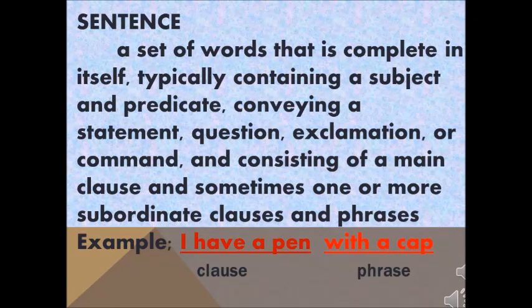Sentence. What is a sentence? A group of words which gives you a complete meaning is called a sentence. In a sentence there will be a subject, verb, adjective, adverb, etc. And we all know there are 4 types of sentence: statement, interrogative, exclamatory and imperative. In a sentence there will be a main clause and a subordinate clause. And phrase. We are going to learn what is a clause and what is a phrase.